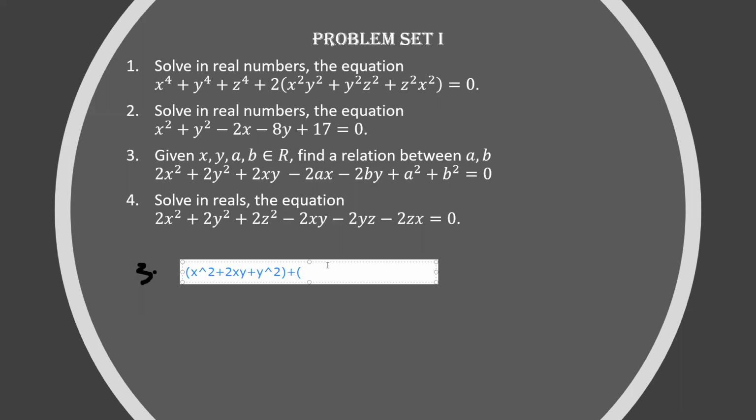I am going to write this expression as this. Then I can write this as x square minus 2ax plus a square plus. These techniques are very useful for solving Olympiad problems.